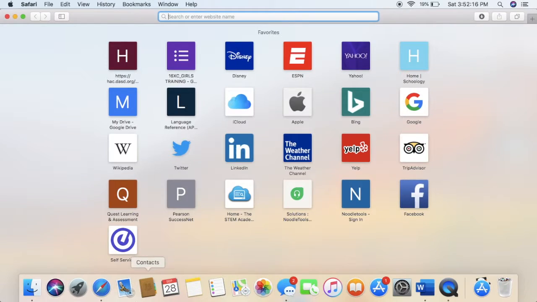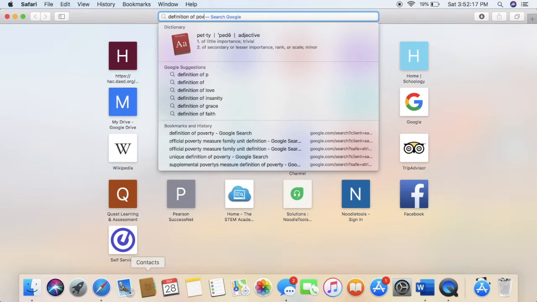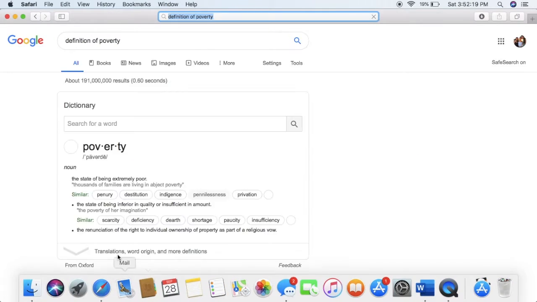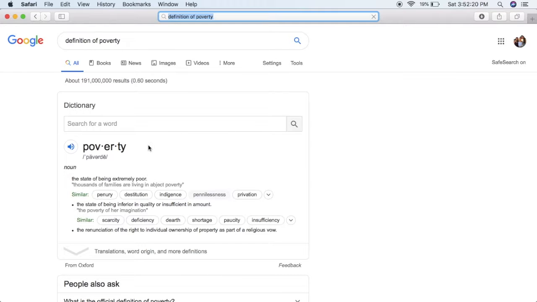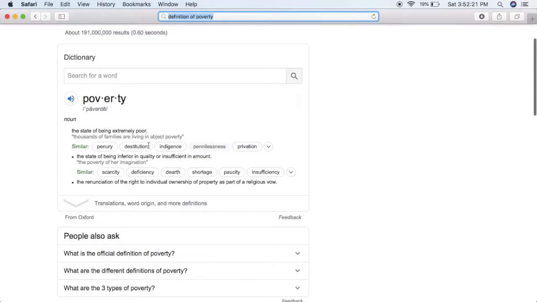Poverty has been a topic discussed for generations, and even experts today cannot agree upon one clear definition of poverty. After looking up the definition of poverty online, we found that poverty is defined as the state of being extremely poor. Obviously, this definition does not encompass all the different facets of poverty, so we will be answering the question of what is poverty and how do we measure it.